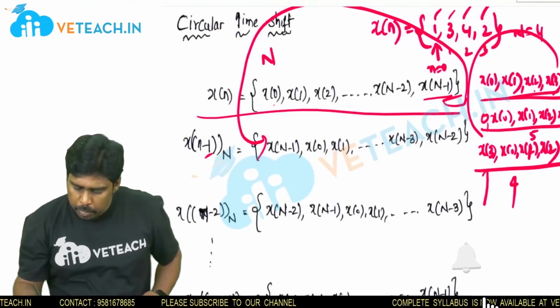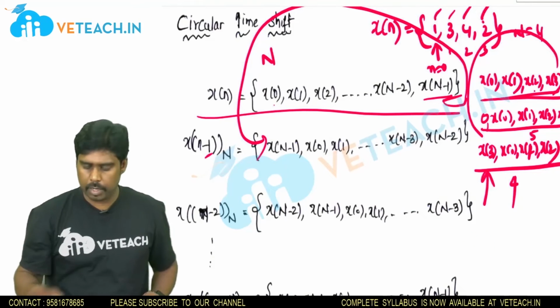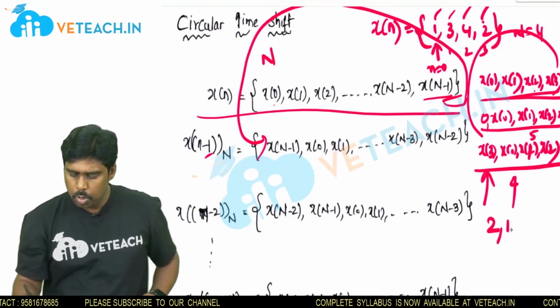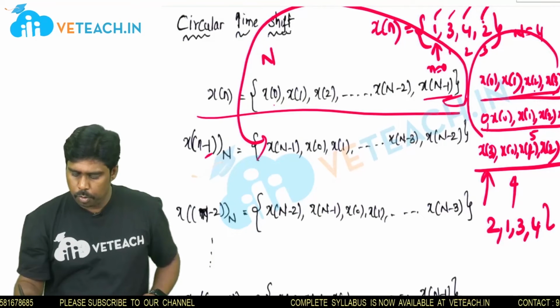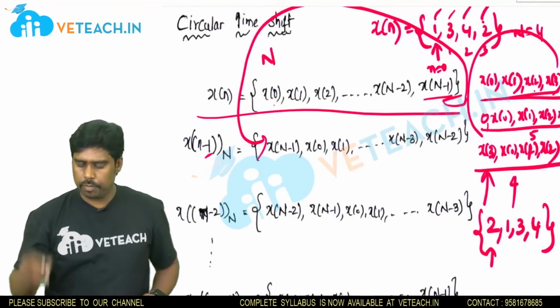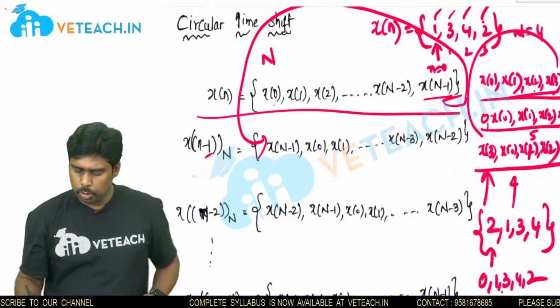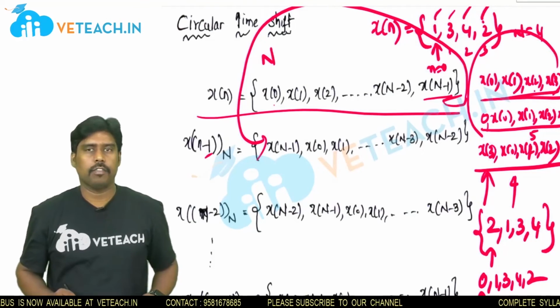But at arrow mark position, now we have x of 3. That means this value, this 2 will come here. Like you can write down the sequence 2, 1, 3, 4. In case if you do the linear shift for this, it will be like this: 0, 1, 3, 4, 2. That's the difference you need to catch up.